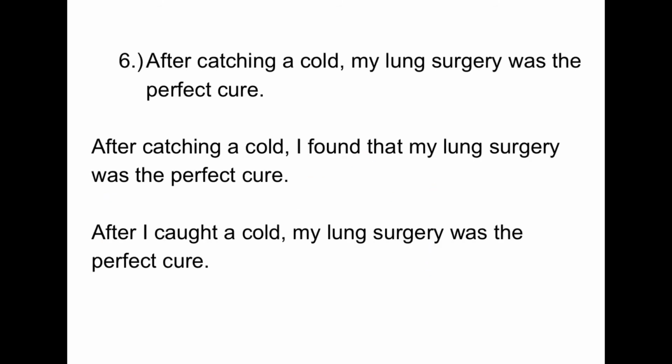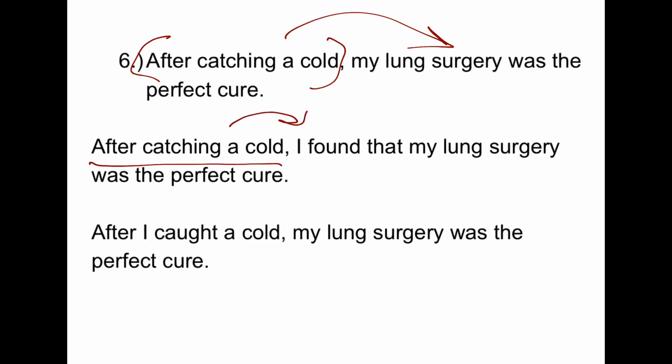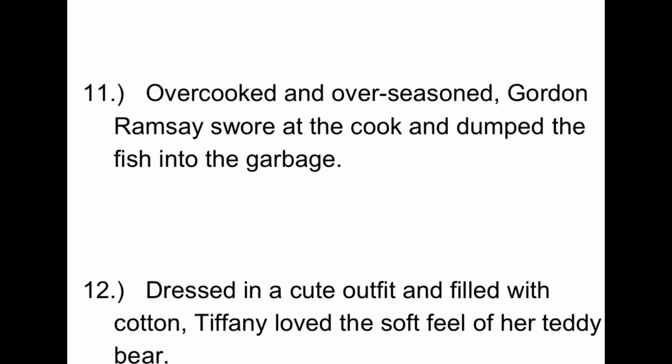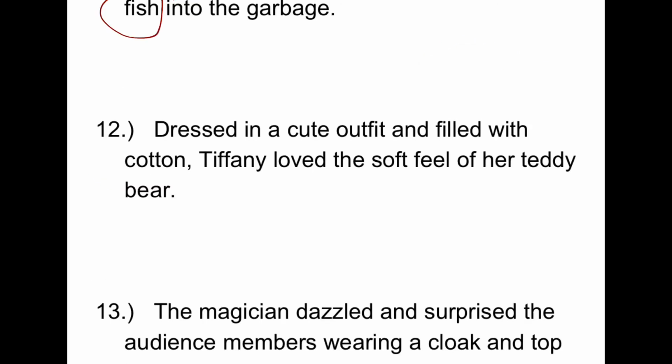There are multiple pathways to fix dangling modifiers. If you start off with a sentence like, after catching a cold, my lung surgery was the perfect cure, well, the lung surgery didn't catch a cold, but we could turn this into a prepositional phrase modifying I, or we could turn this into a dependent clause. Both of those would work. So if you say overcooked and overseasoned, Gordon Ramsay swore at the cook and dumped the fish into the garbage, well, Gordon Ramsay is not overcooked and overseasoned. So that's why this is a dangling modifier. The fish should be where Gordon Ramsay is. Dressed in a cute outfit and filled with cotton, the teddy bear, not Tiffany. Tiffany is probably not filled with cotton.